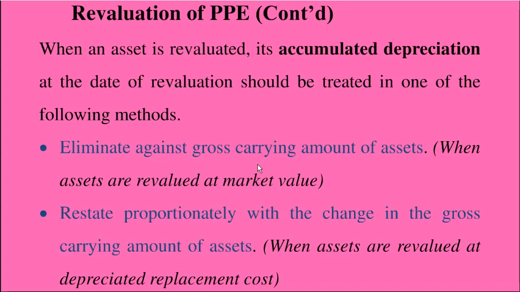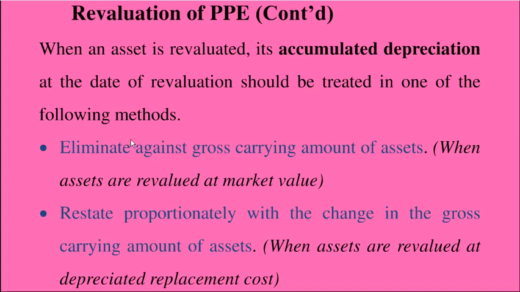So there is no more depreciation as at the date of revaluation. All the accumulated depreciation account balance is set off against the gross carrying amount of the existing assets. So that is the one approach.